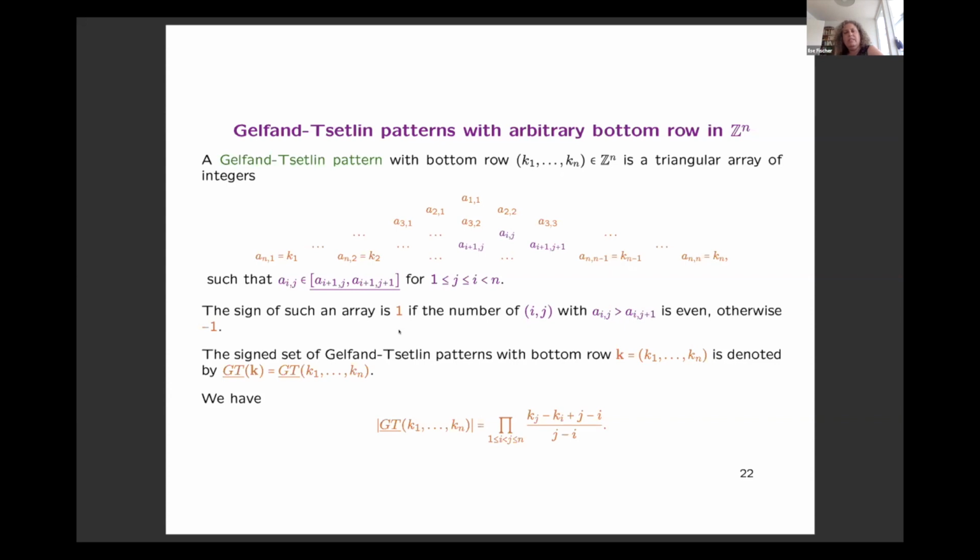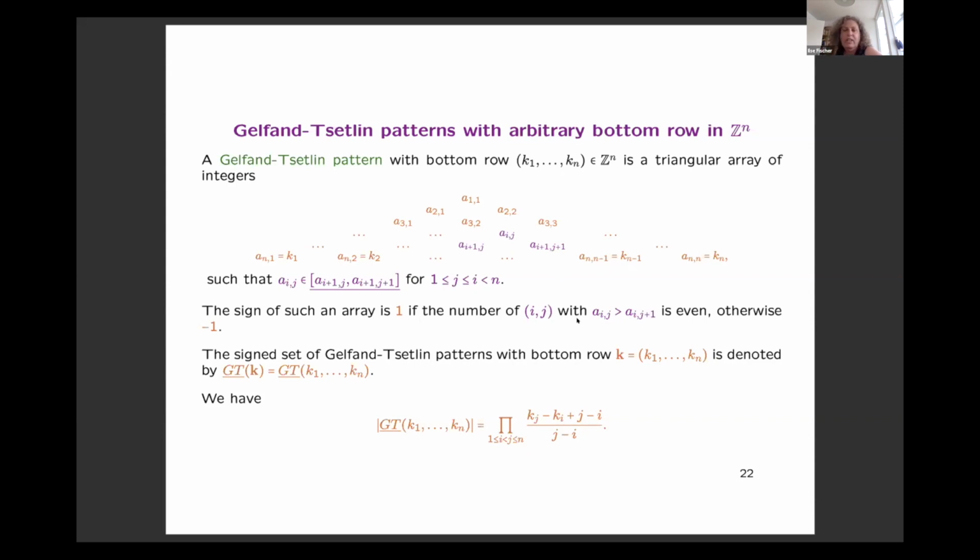We want to make this into a sign set. So how do we assign a sign to this object? Well, whenever we have two adjacent elements in the same row that are not in the right order, which means that the left entry is greater than the right entry, then this contributes a -1 to the sign.